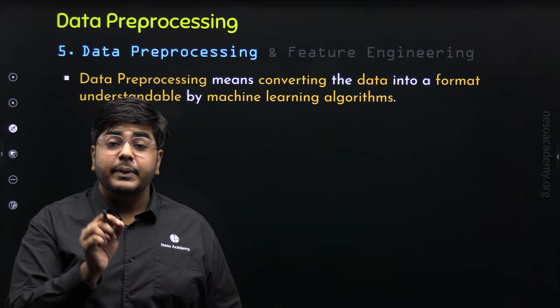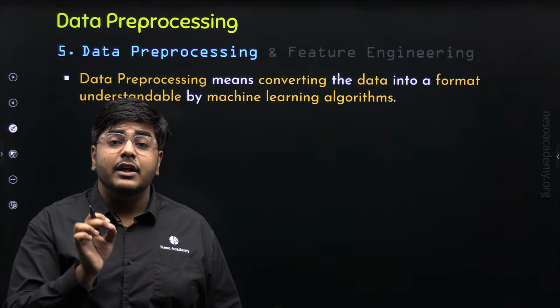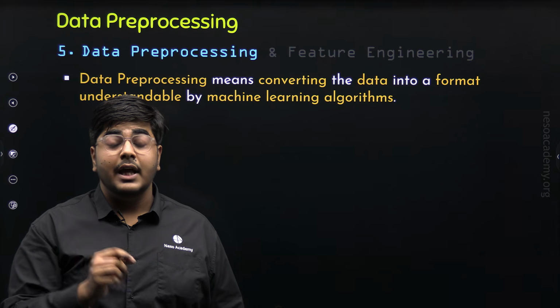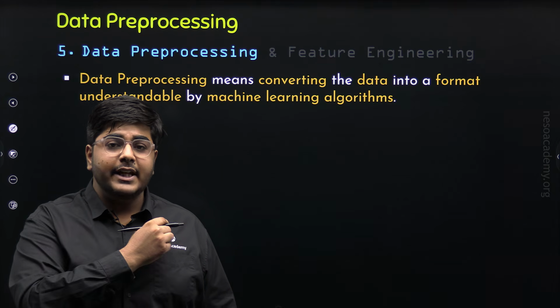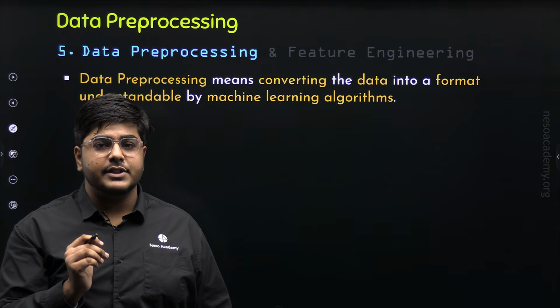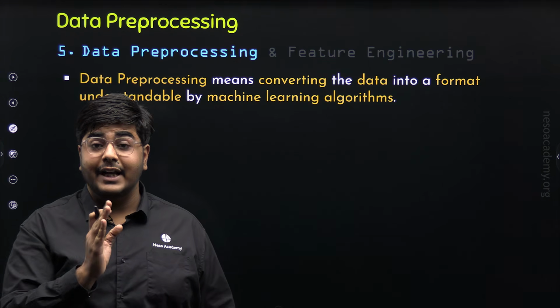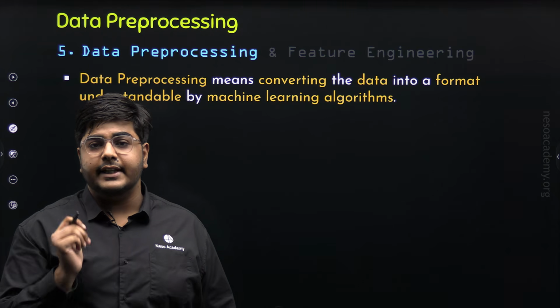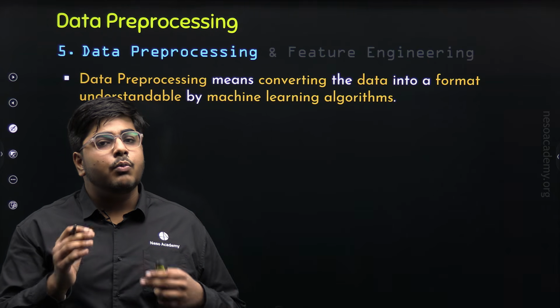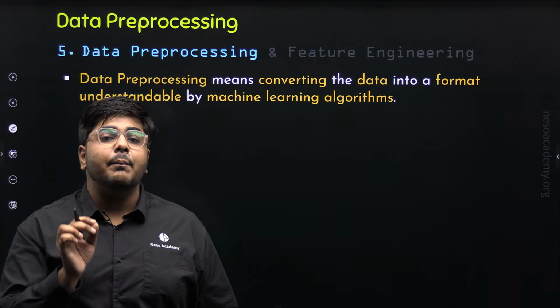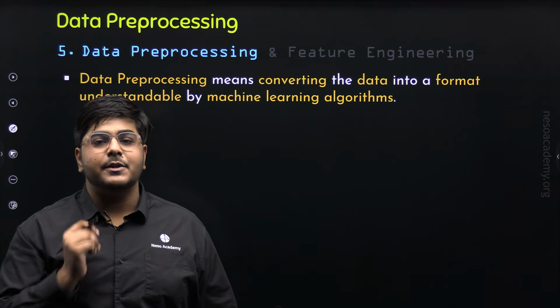That is why preprocessing rules are only learned from the training data. And that is why, while explaining all the operations of data preprocessing, I will only consider the training dataset and I will not consider the testing dataset. We will explore more about this concept after we completely understand data preprocessing.